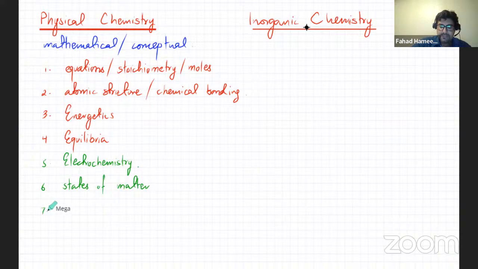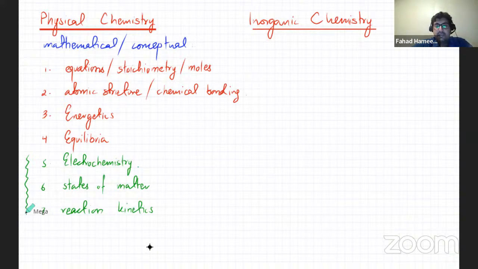And then number 7, that's reaction kinetics. That's again mostly in your A2. So these topics over here, they're really tiny, they're really small. Their details come in A2. So we'll be focusing mainly on these 4 topics. Very little of this, very little of this, very little of this. And then reaction kinetics, again, let me just brief you on that.